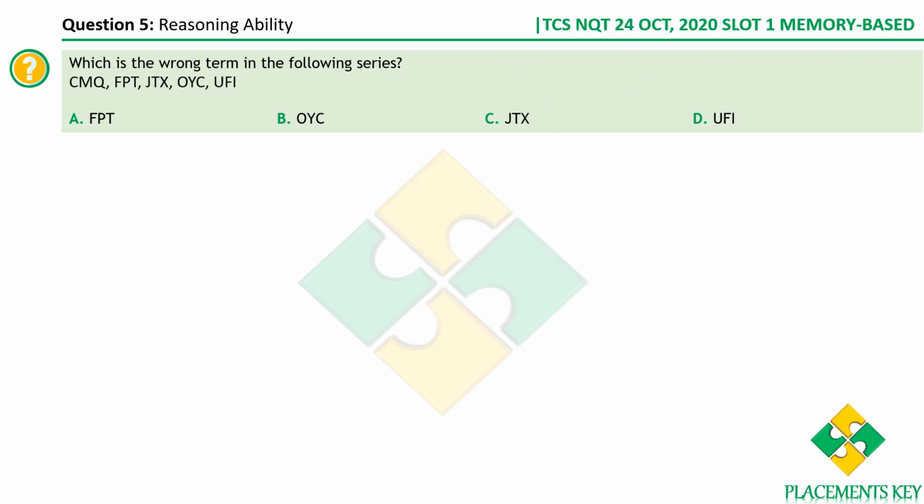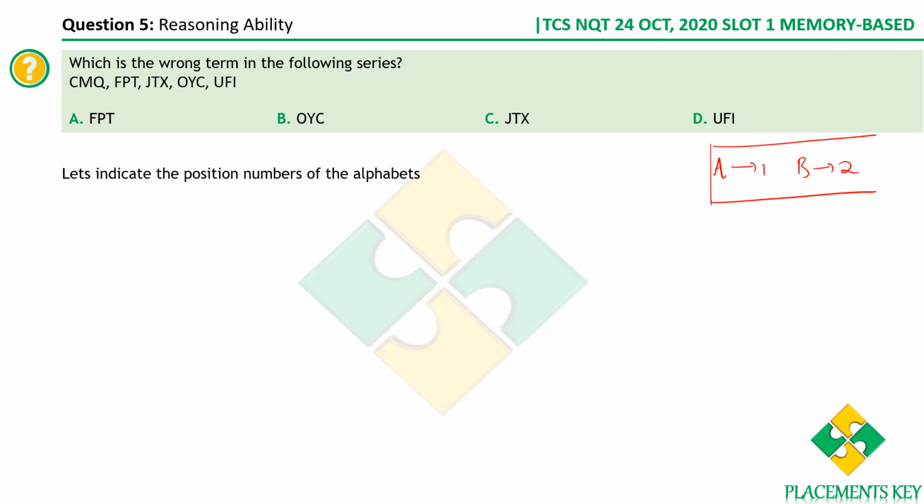Okay, what is the wrong term in the following series? We have CMQ, FPT, and so on. So how do we solve such questions? It's very simple. It's always better to indicate the position numbers of the alphabets, that is, A is 1, B is 2, and so on, so that you can clearly convert this into numbers.